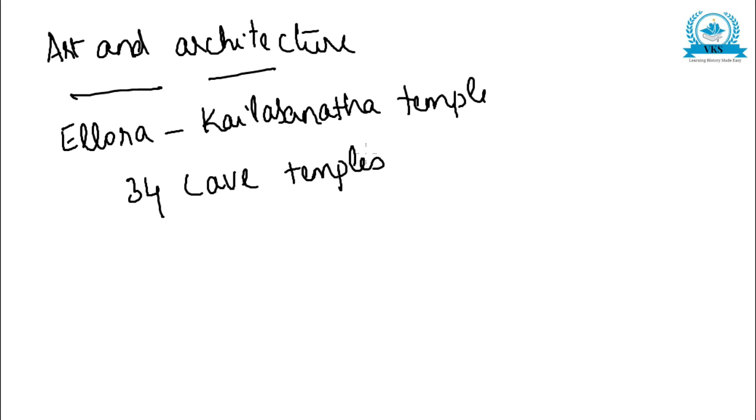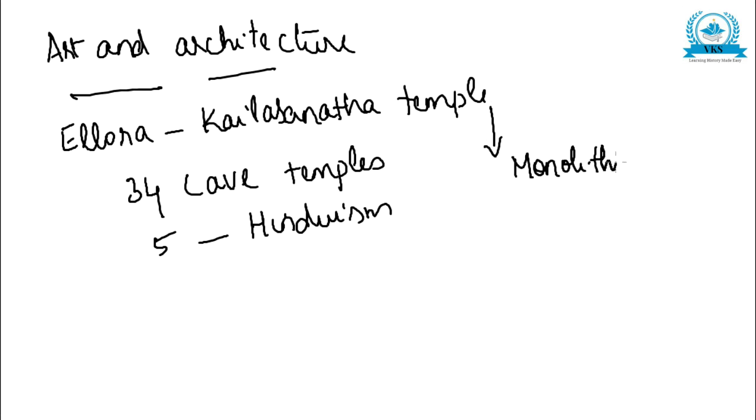There are 34 cave temples at Ellora, and 5 of them belong to Hinduism. The monolithic stone temple of Kailasanatha is very famous. This Kailasanatha temple is a monolithic stone temple, and it was built by Krishna I.